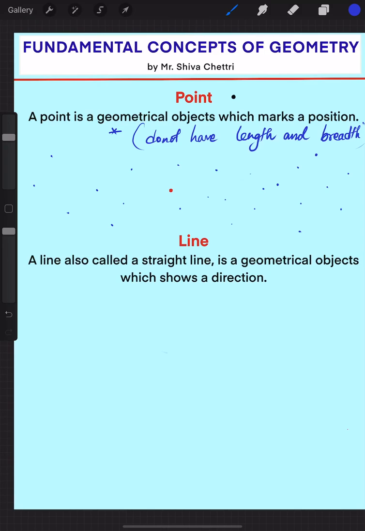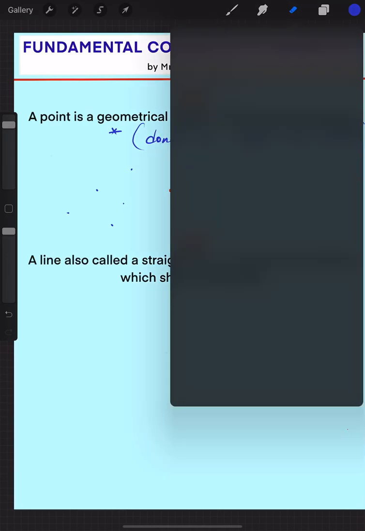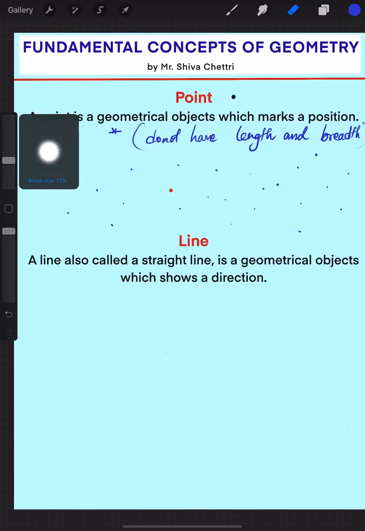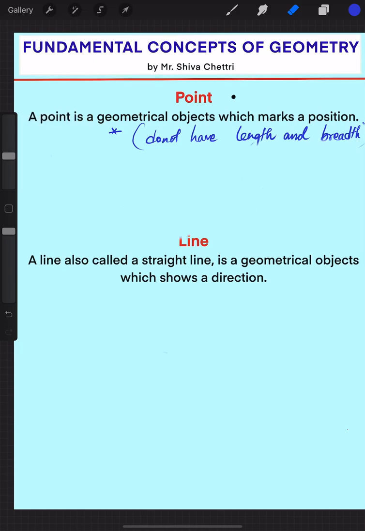So how do we mark a point? Let us see. Suppose I have 3 points here in the book, given as dot A, dot B, dot C, right? There are points.